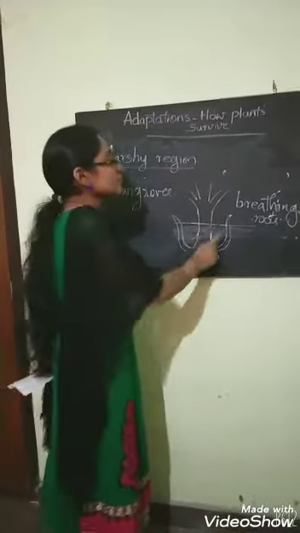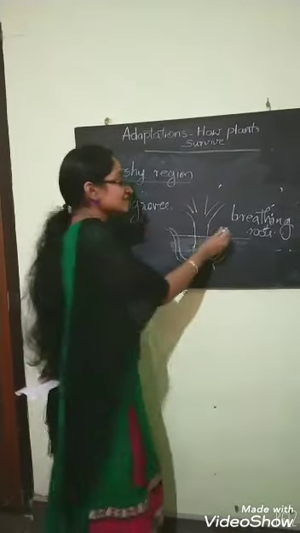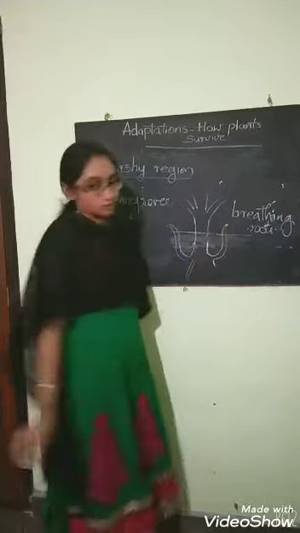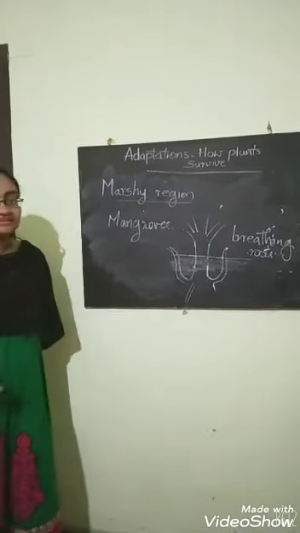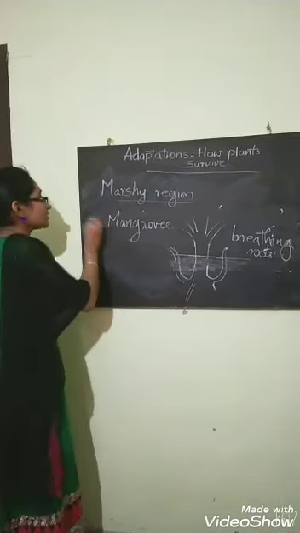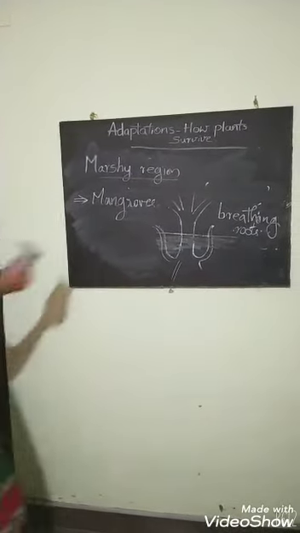These roots are called breathing roots, and they have tiny openings at the tip. This is breathing roots, and the example is mangroves. Please remember this mangrove. I think it's now clear for you, and we will move to the next thing.